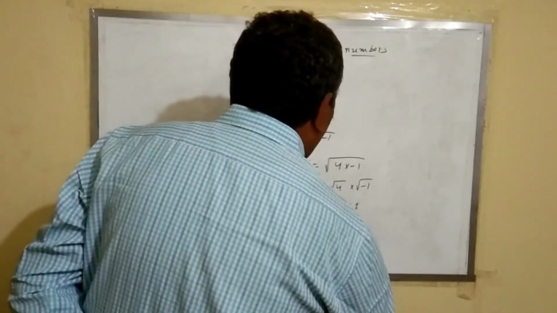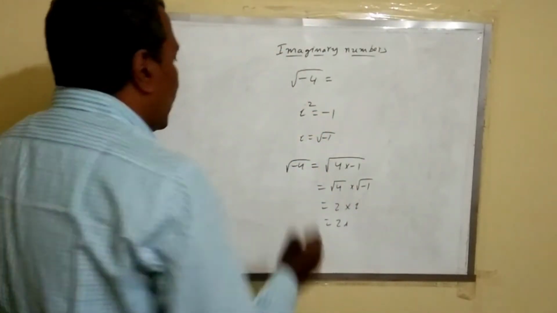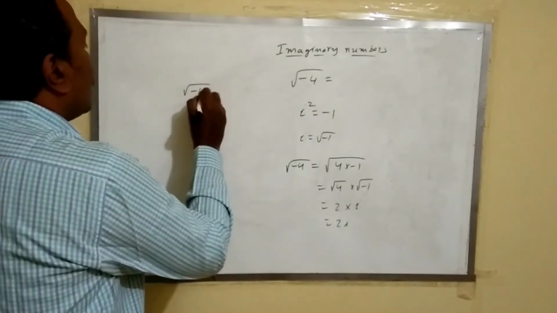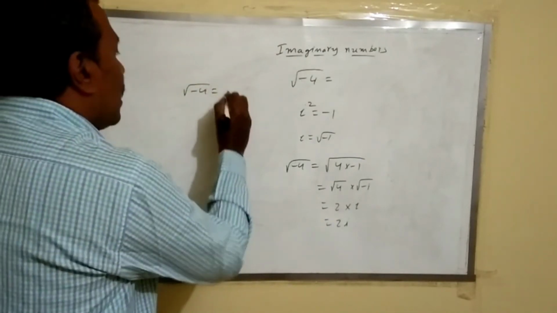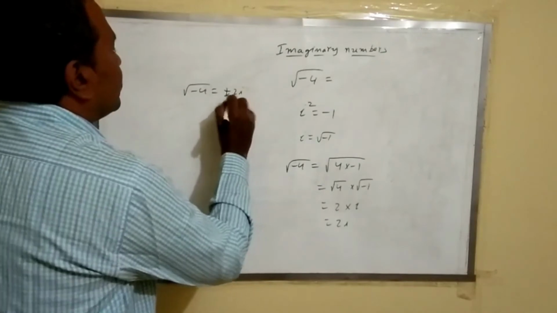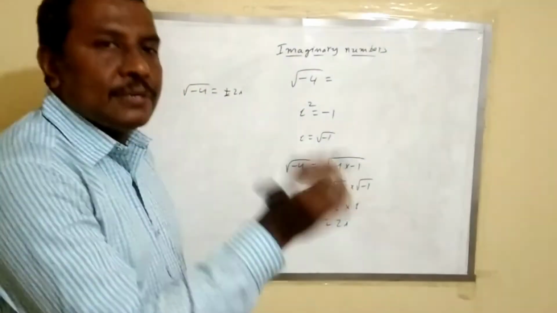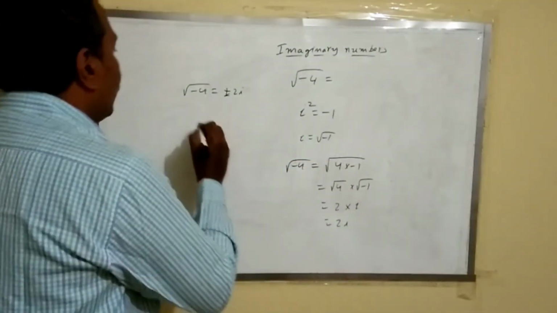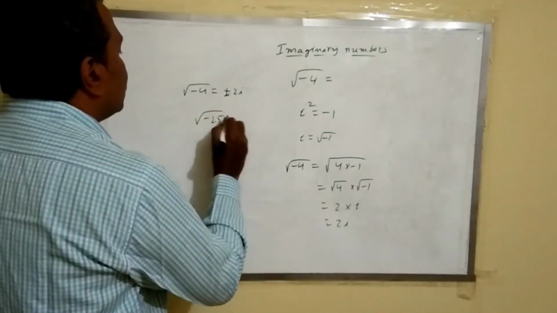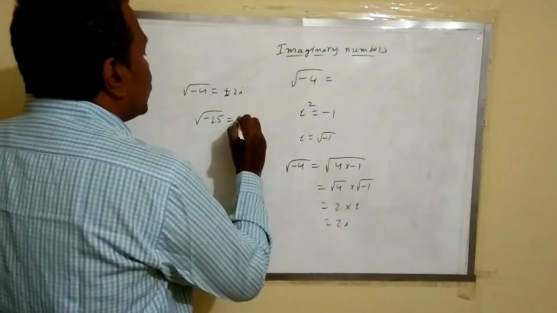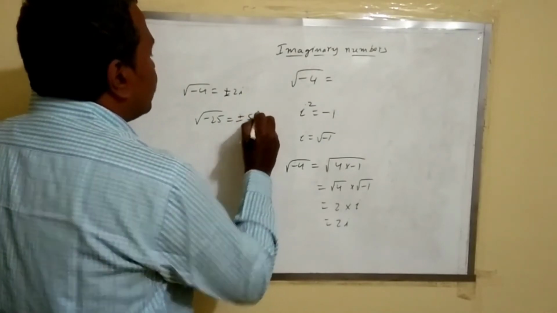That means 2i. So finally, the square root of minus 4 is equal to plus or minus 2i. In the same way, the square root of minus 25 is given as plus or minus 5i.